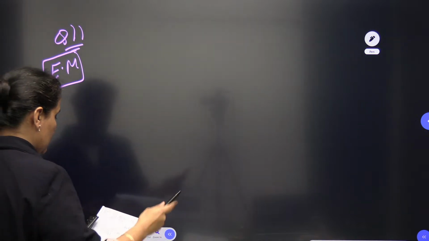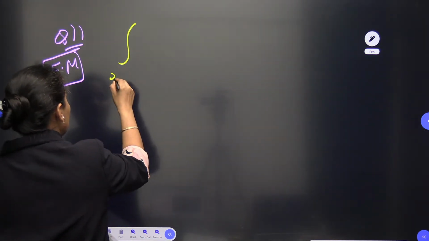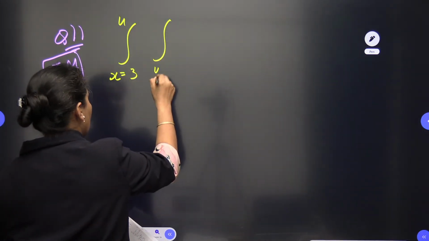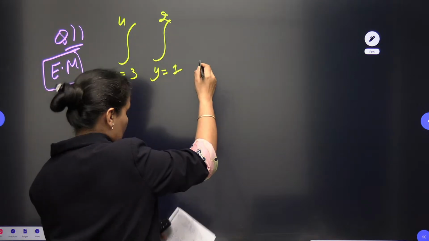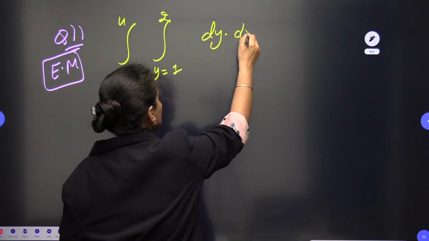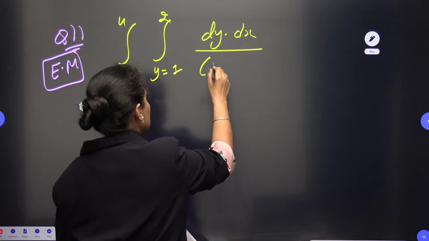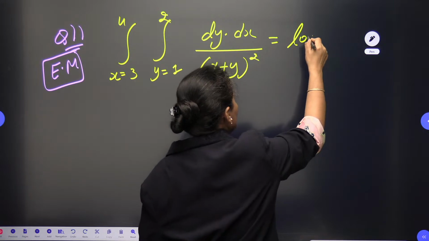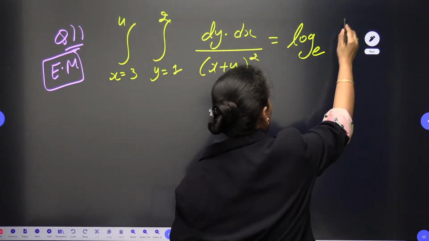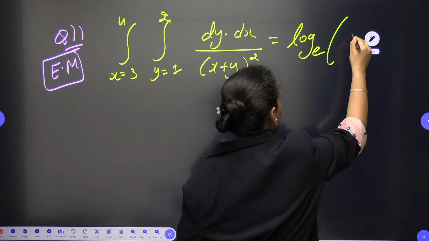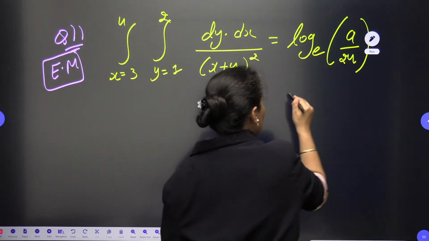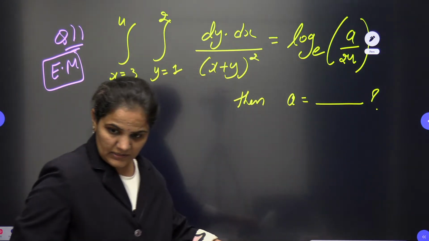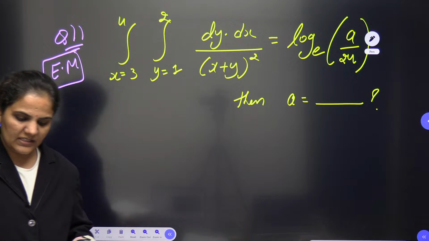The question is, it is given to you the value of the double integration, x is equal to 3 to 4, integration y equals to 1 to 2, dy dx by x plus y whole square, and that is equal to log to the base e, a by 24, and you are looking for the value of a. So you need to find out the value of a in this case. Alright, so very easily we can approach this one.